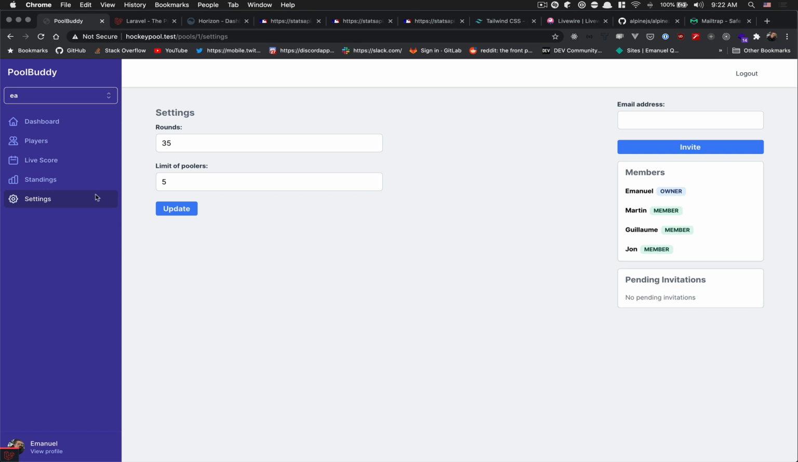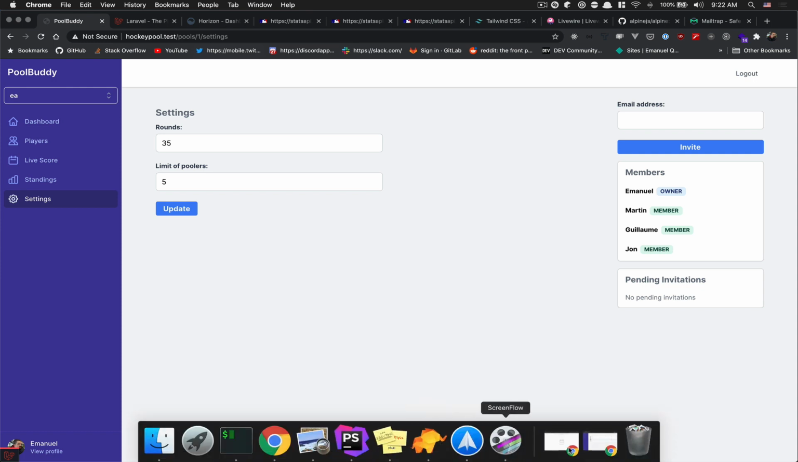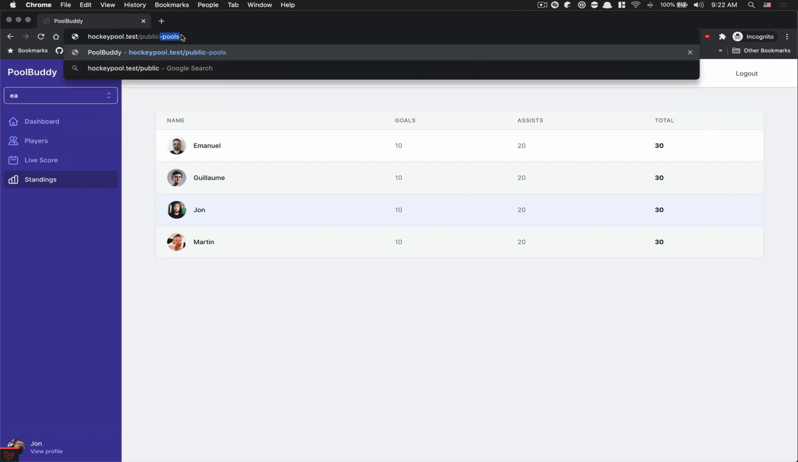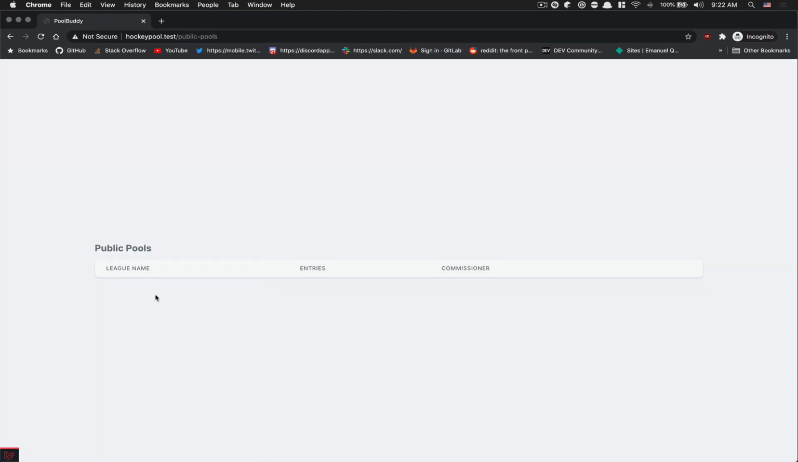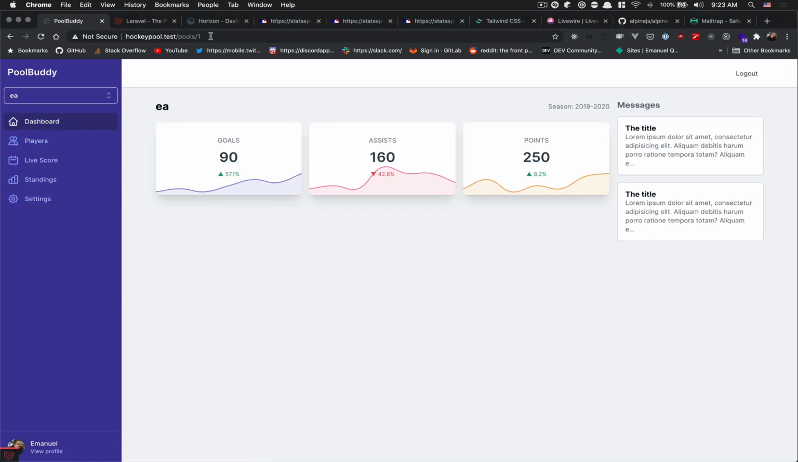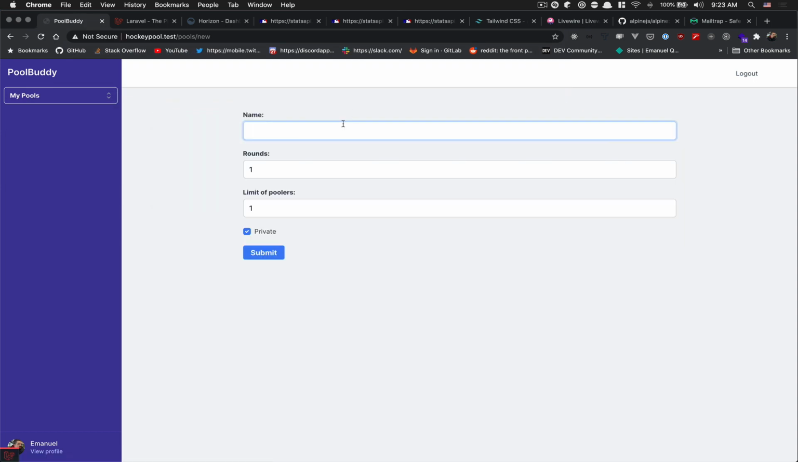After that, you can also create a pool. For example, if I go back to the incognito window, I'm gonna have also a list of public pools. And right now we have no public pools at all. So just to show you, I'm gonna create a new pool. This is a public one.